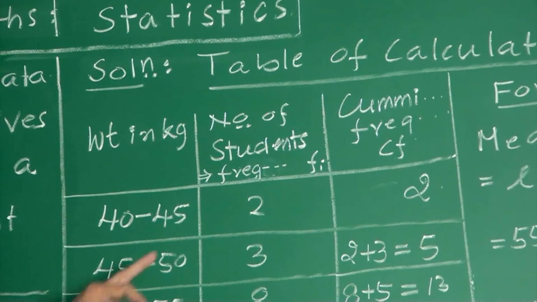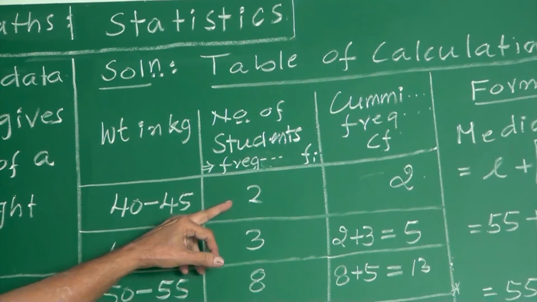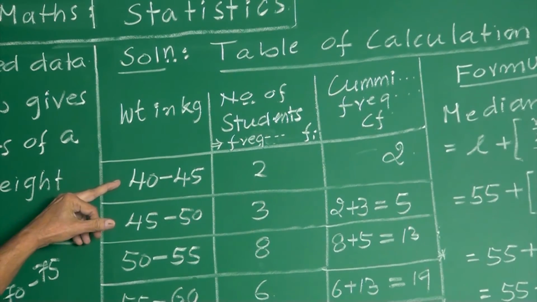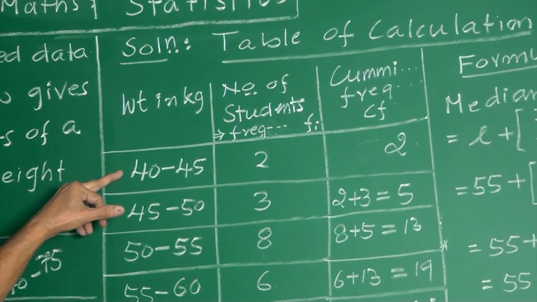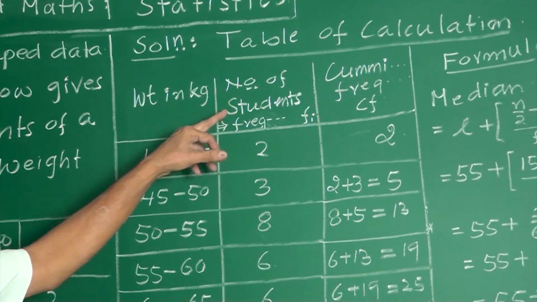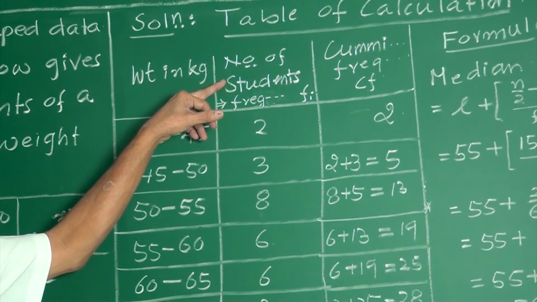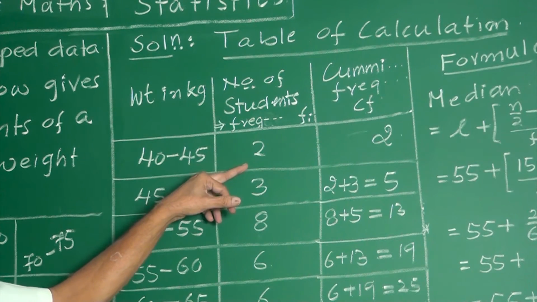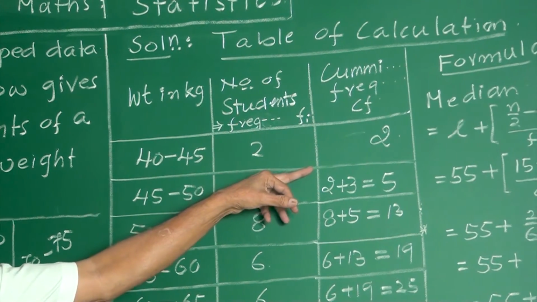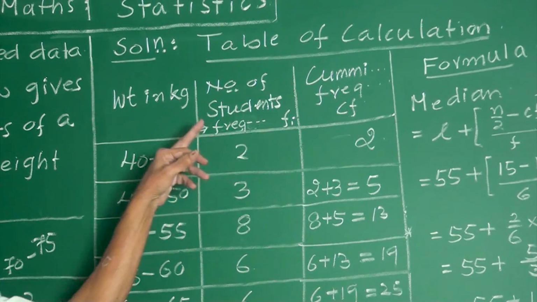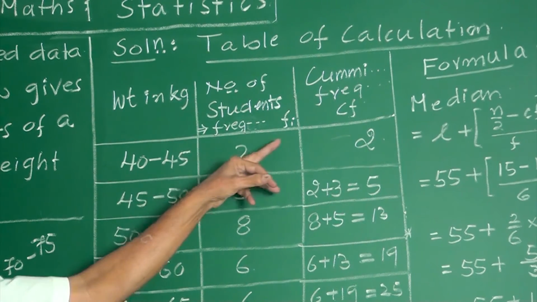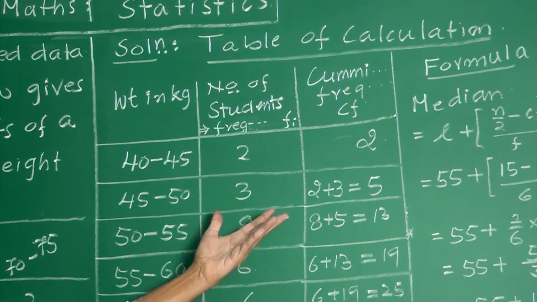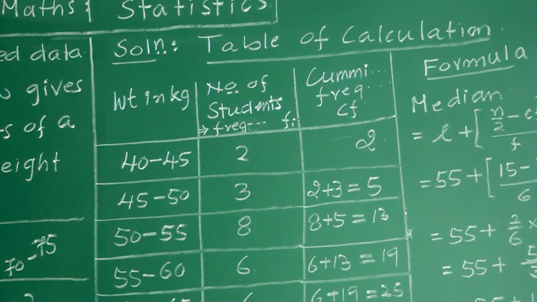When it is grouped data, the number of students directly gives the frequency. With the help of the frequency, you have to find the cumulative frequency. That is the only secret. Otherwise, the examples are very, very simple.